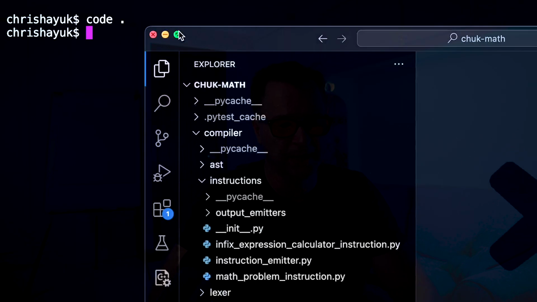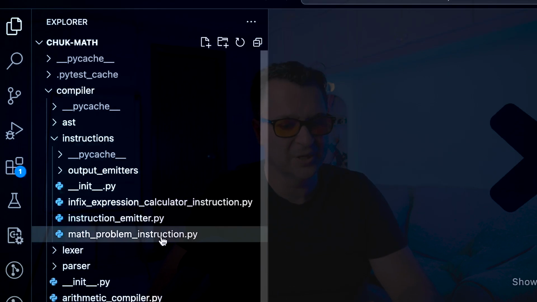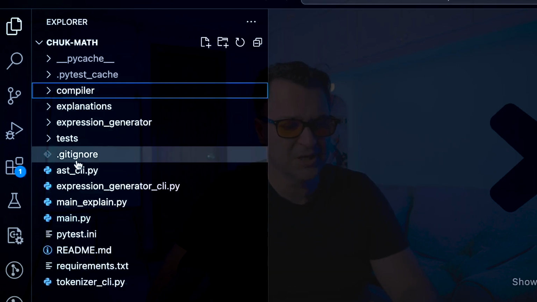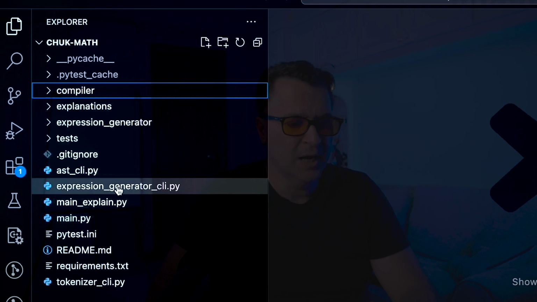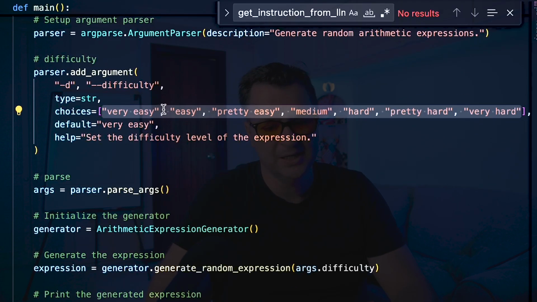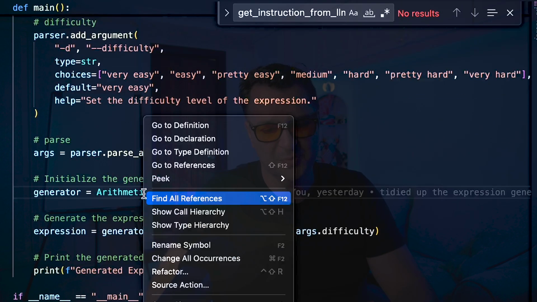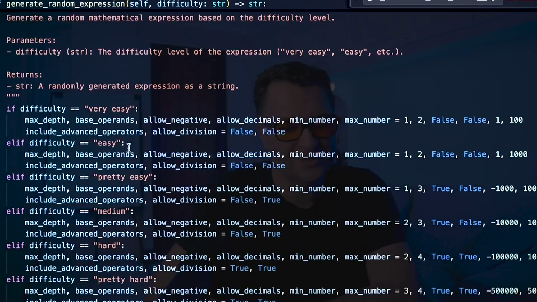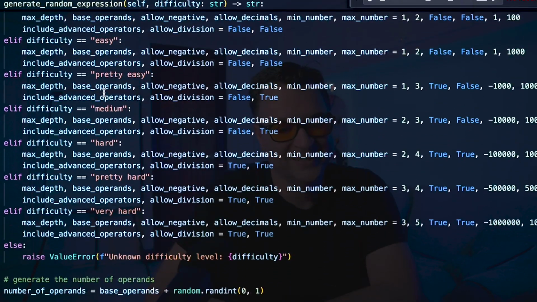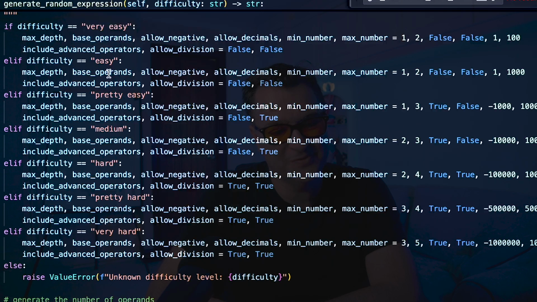So I now have a way of generating problems. Then I can push them through my dataset generator. How that specifically works, just in case you are interested in how the expression generation works, is if I go into this code, and again, I'm going to provide all of this code, I go into expression generator CLI. You can see I've got a thing called arithmetic expression generator. When I call generate random expression, you can see I'm accepting these modes, very easy, pretty easy, etc. And then based on this, I change the parameters of the types of equations that I can run.